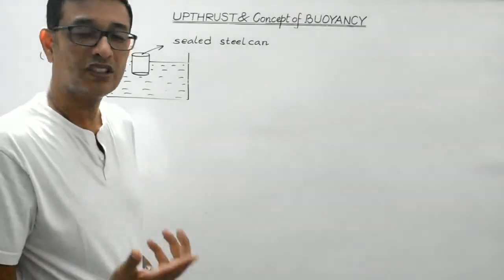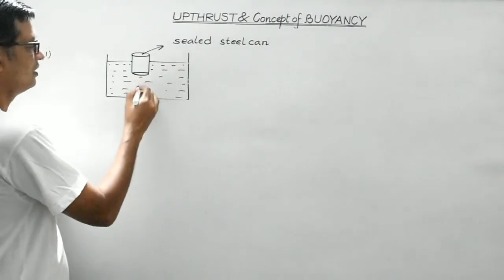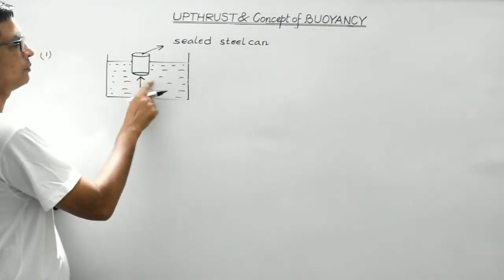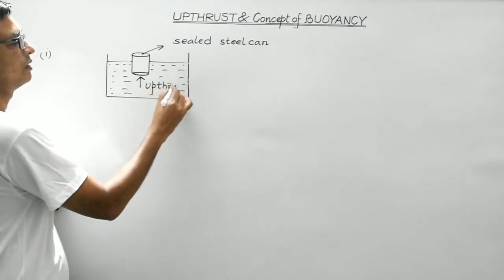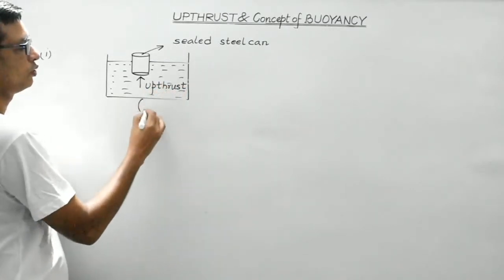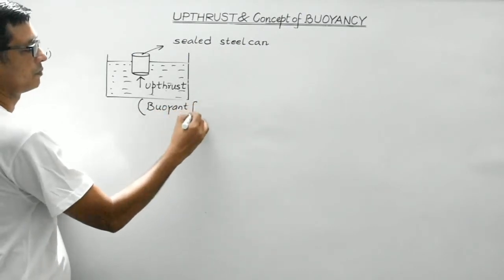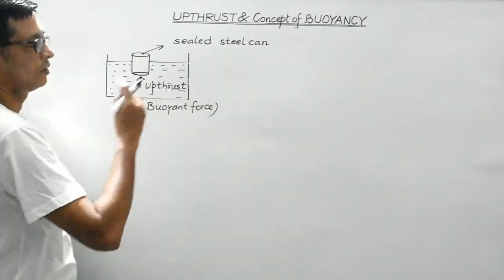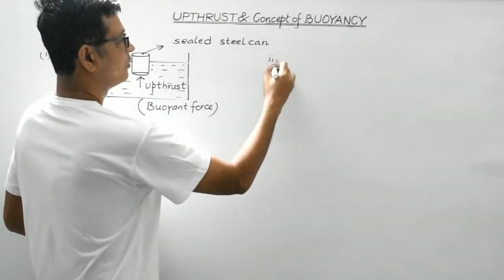So this force exerted by the liquid on the can in the upward direction is known as upthrust, or it is also known as buoyant force. Clear, students?